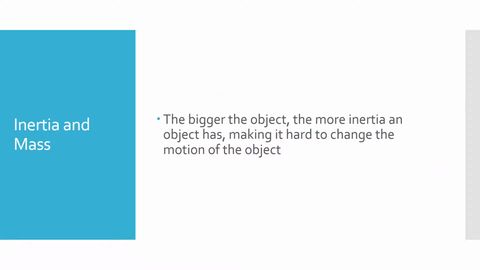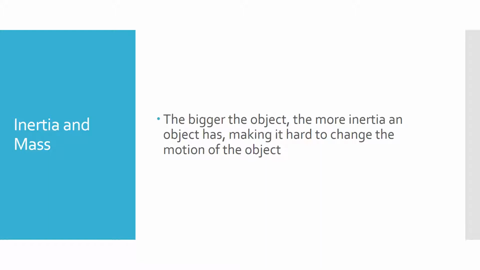And it changes based on the mass. The bigger the object is, the more inertia an object has. So if it has more mass, it's going to have more inertia. Think about 2 vehicles next to each other: a semi and a Prius. Obviously, there's a large size difference between them. If you have them try to speed up to the exact same speed, starting at the exact same time on the exact same road, that Prius is going to be able to get to that speed a lot more quickly. The reason is that the Prius is smaller.